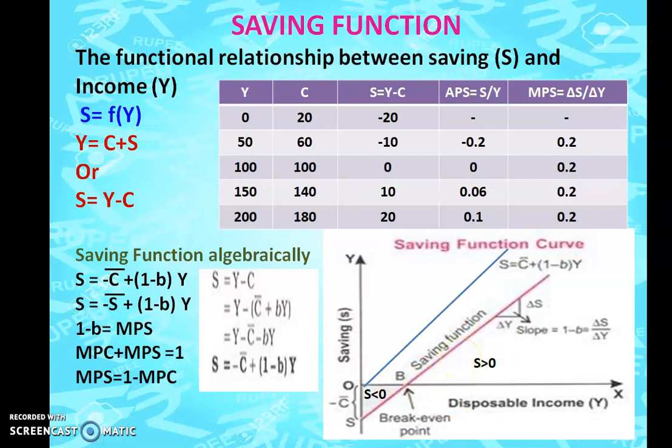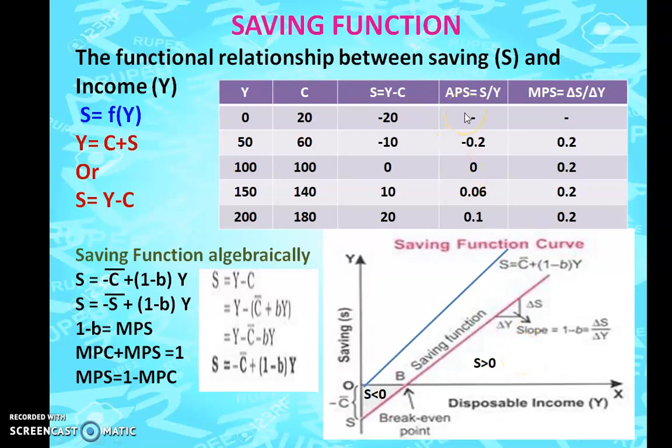So it's a positive relationship shown over here, and it's a straight line. Whenever you have this, how do we find the slope? It's very easy. You have to put your y-axis on the top and x-axis below. So slope will be equal to delta S by delta Y.